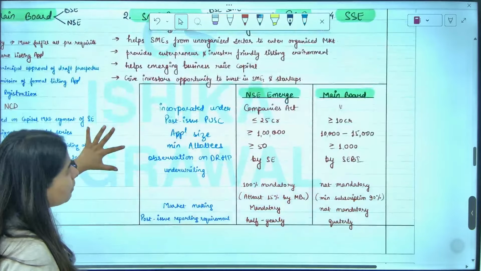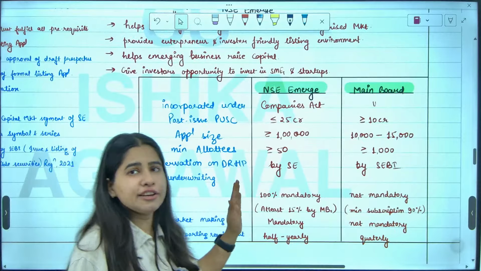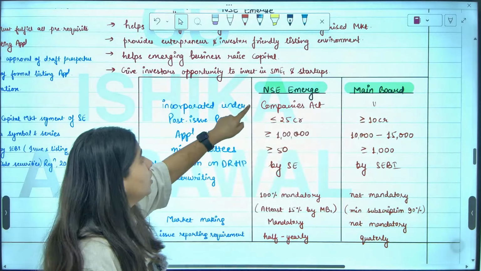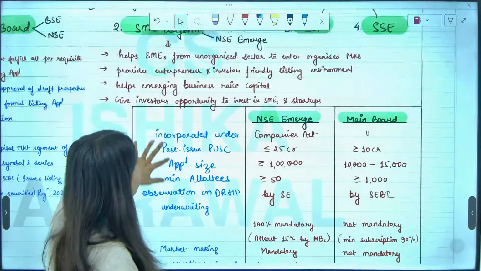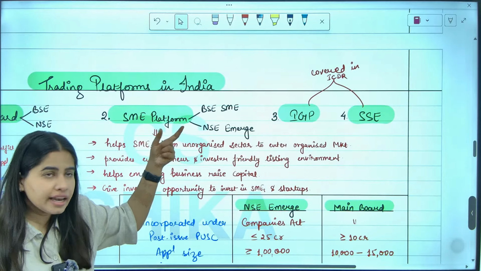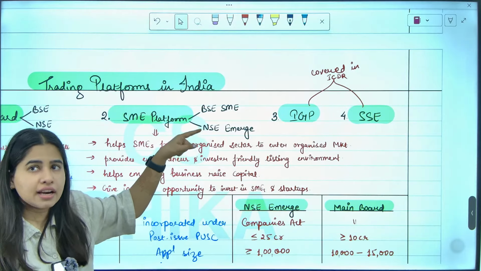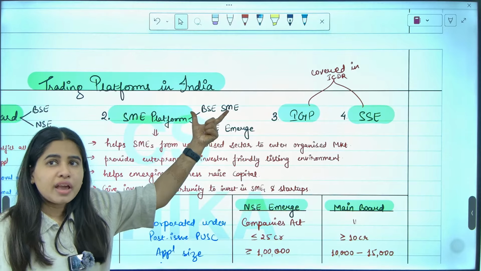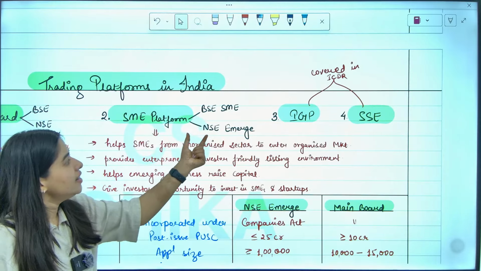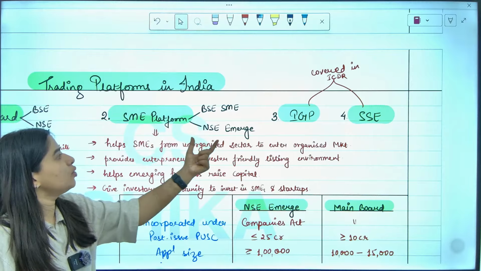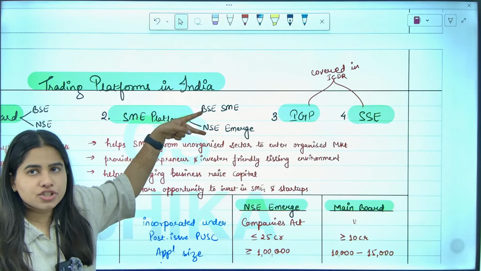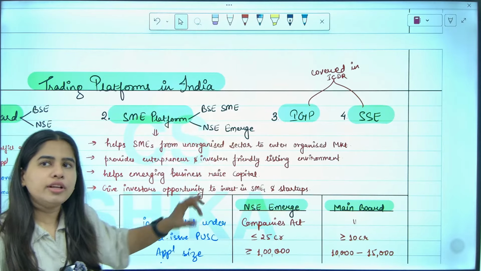Now, coming to the topic, there is a difference between NSE Emerge and the main board. There are two SME platforms in India, one of BSE and one of NSE. Bombay Stock Exchange has its SME platform known as BSE SME, and National Stock Exchange has its SME platform known as NSE Emerge. We are talking about NSE Emerge.